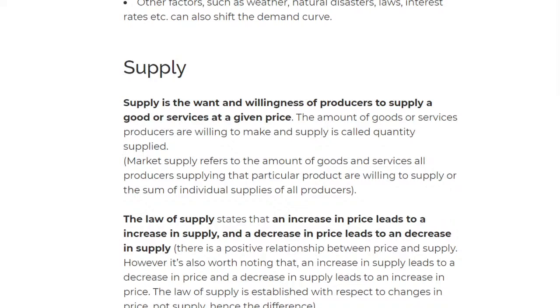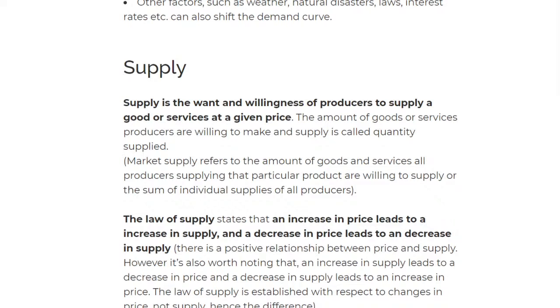And then the amount of goods and services producers are willing to make and supply is called quantity supplied. What is this called? It's called quantity supplied. So the amount I'm making is called the quantity supplied. For the other one, it was quantity demanded. For how much I'm demanding, it's called quantity demanded. So hopefully you understand that. I really hope you understand that. If there are any questions, put them in the live chat, and if you're watching this as a normal video, then you can put them in the comments.